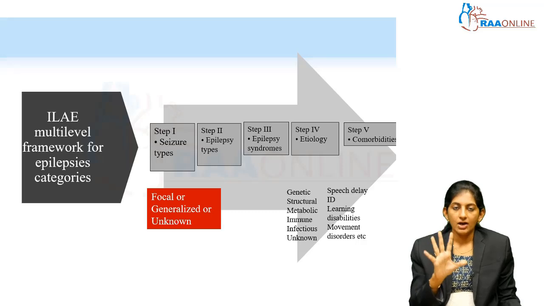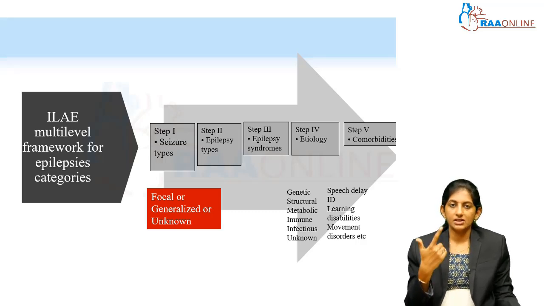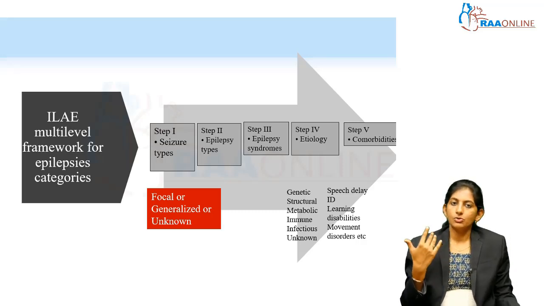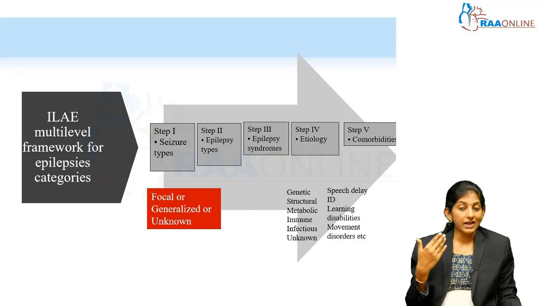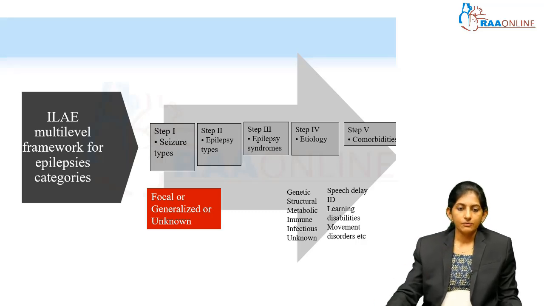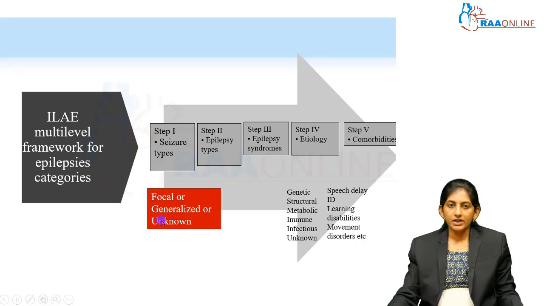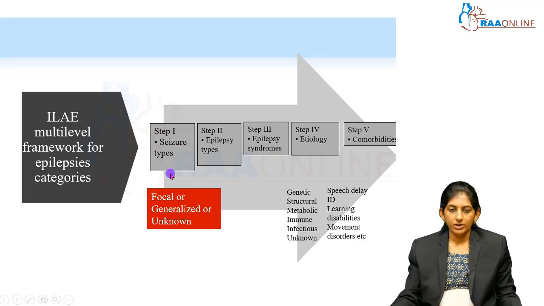Start from step 1. In step 1, you ask the parents, how was the seizure? Was it a focal seizure? Was it a generalized seizure? Most of the time when we put these leading questions, they will be able to tell, be able to enact, or they might even have videos. So, you see, is it a focal seizure, or is it a generalized seizure, or the onset is not known, as no one has noticed the child? Then it is an unknown onset. So, this is step 1.